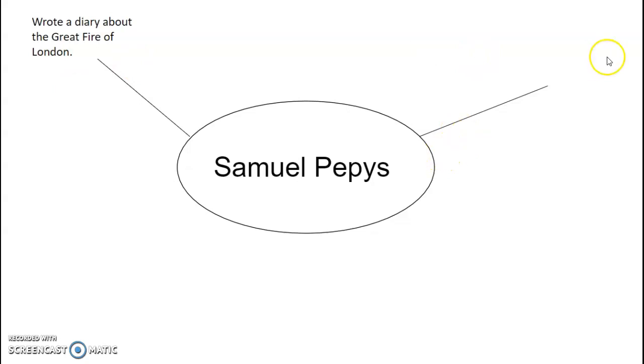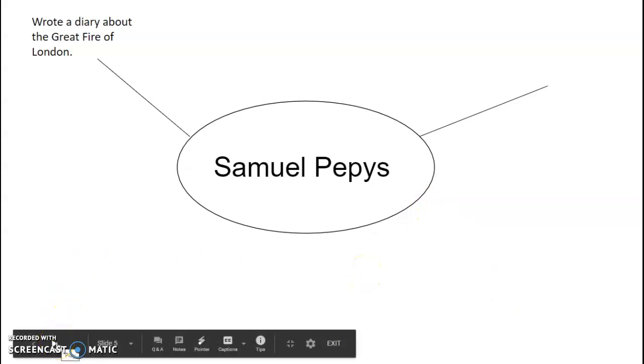Now, then I do another line and I write my other fact that I've learned. So you might learn a bit more about what he did during the Great Fire of London. You might learn about his family, okay? You might learn that there are lots of things to learn about him, okay? So just write down all of those facts around here and you just do more lines to do that, okay? So I look forward to seeing your research, okay? And just make sure you record your facts clearly so that you can then use them next week to write your fact file. Okay, good luck with all of your learning today.